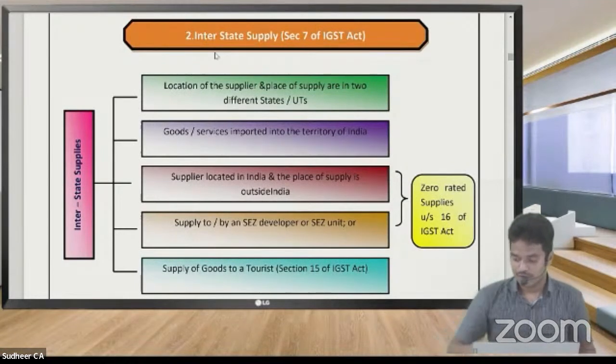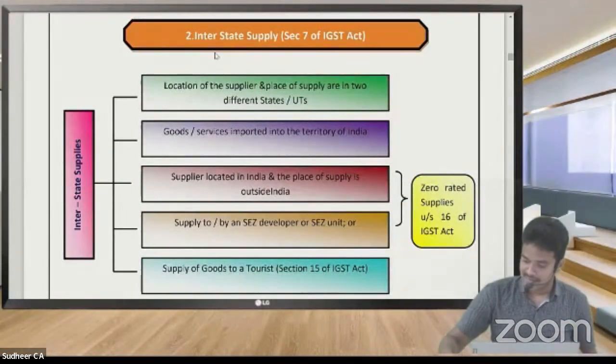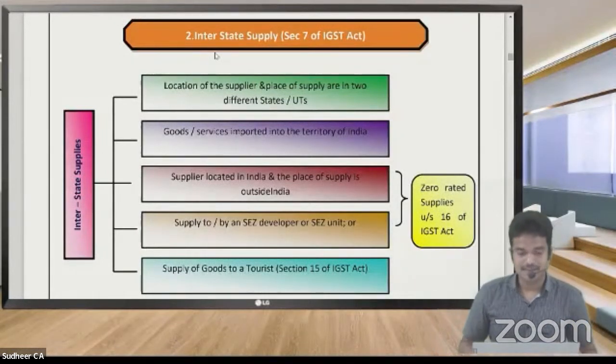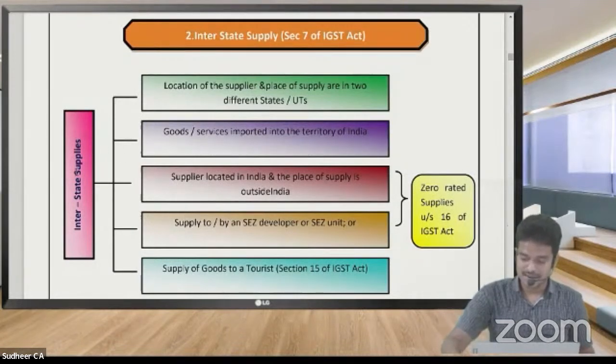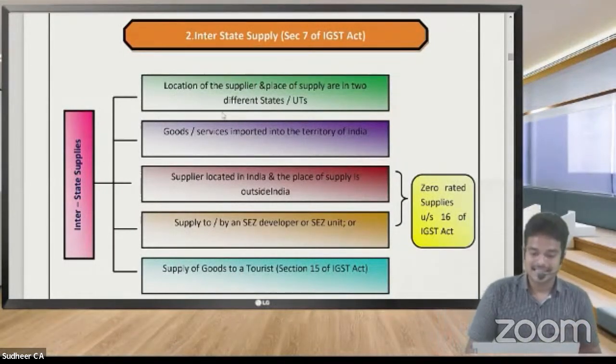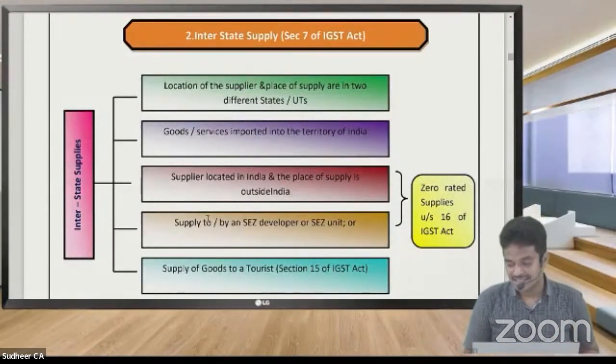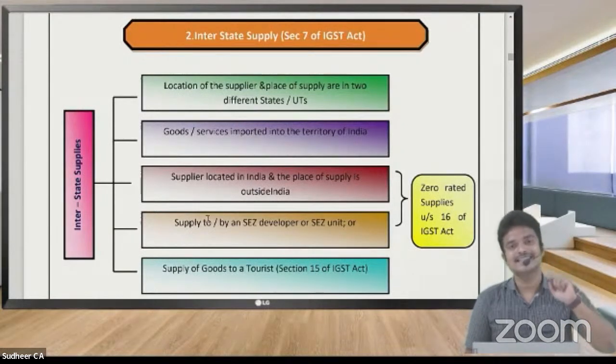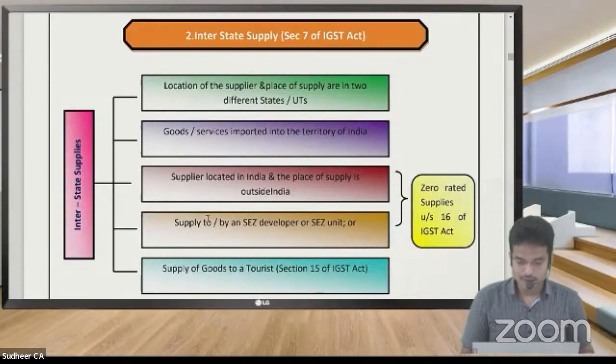Now first I am beginning with Section 7. What does Section 7 deal with? Section 7 has defined the term interstate supply. Here it was divided into 5 categories. So 5 points have been specified in the definition of the term interstate supply. That means in all these 5 cases, IGST is to be levied. So what are those instances?